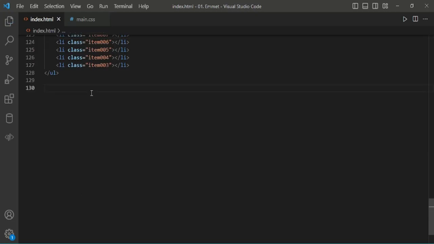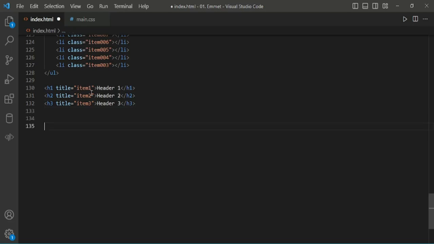I'll give another example. h$[title=item$]{Header $}*3. Here we got h1, h2, h3 with the class name item1, item2, item3 with the content.